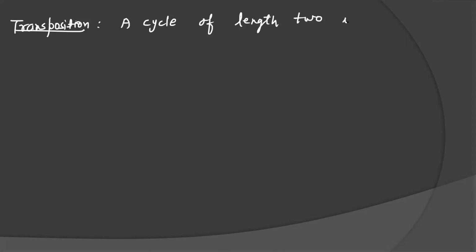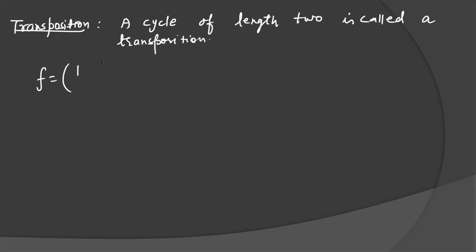Next definition is transposition. A cycle of length 2 is called a transposition.